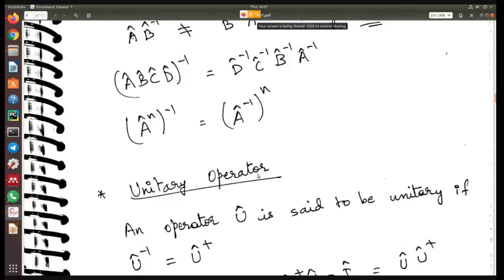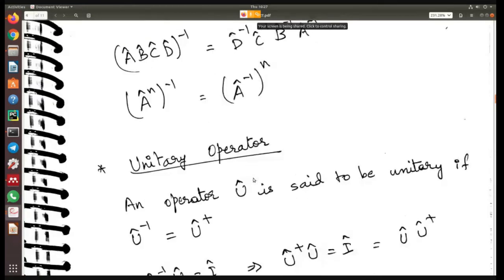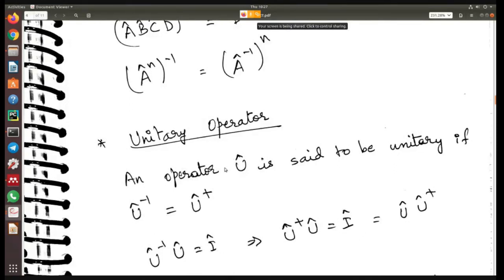Next is a unitary operator. Again, a unitary operator is something you have already learned in the previous semester. What is a unitary operator? It is an operator which satisfies the condition that the inverse of that operator is equal to the adjoint of that operator. So the inverse is equal to the Hermitian adjoint, that is, U inverse is equal to U dagger. Only when this condition is satisfied do you say that operator U is a unitary operator.